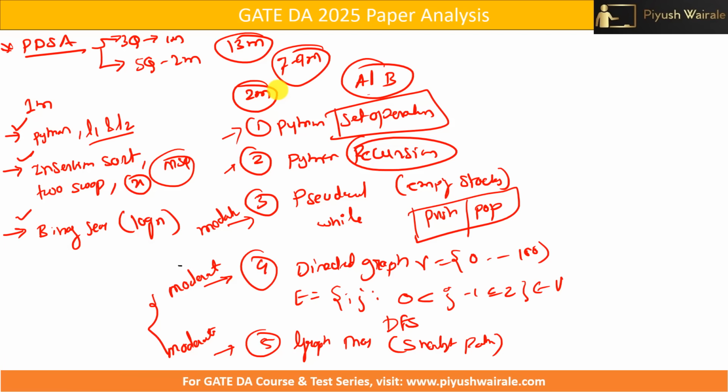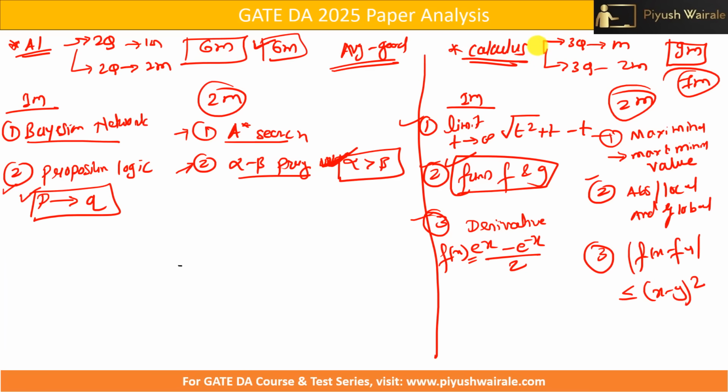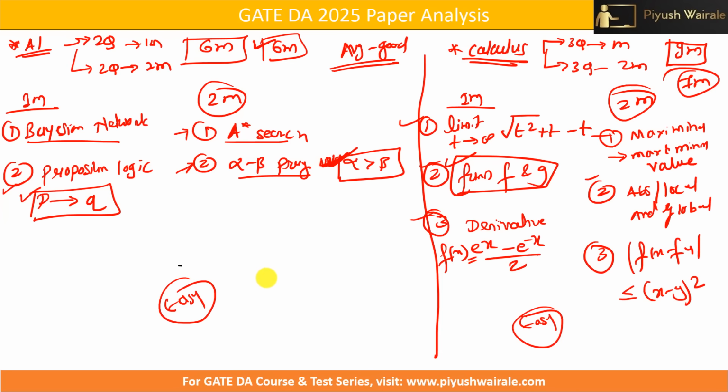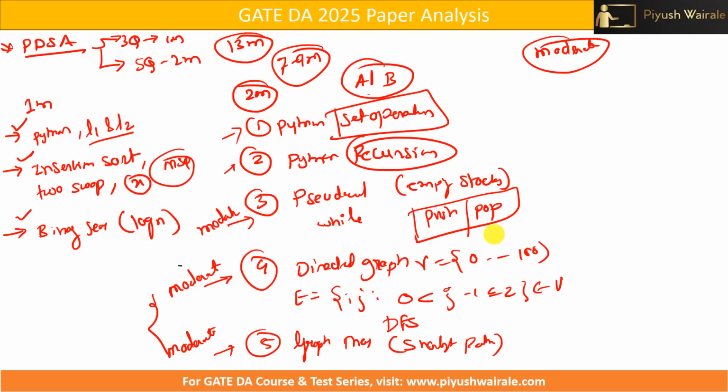Nothing was there in this particular topic as well. So I can consider this as moderate level, and calculus I can say on the easier side, and AI is also on the easier side, aptitude part on the moderate side, moderate to difficult we can say, because it requires time to solve the questions. But this is easy, this is easy, this is moderate because of these two graph based questions. Now this is about the PDSA course.